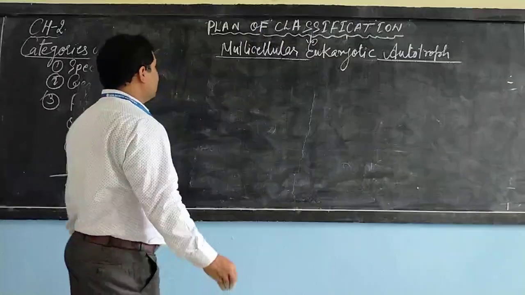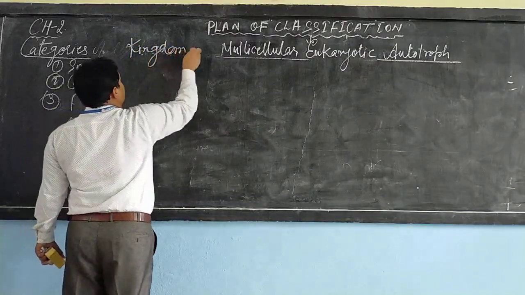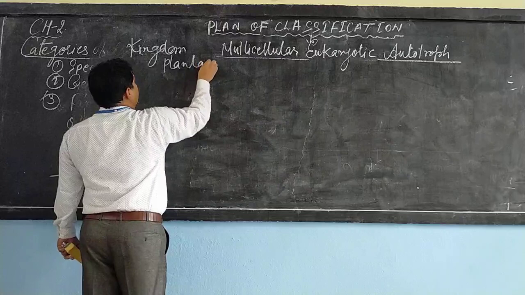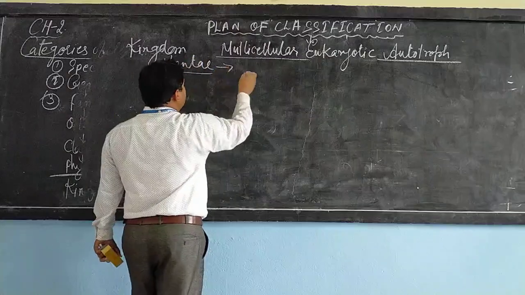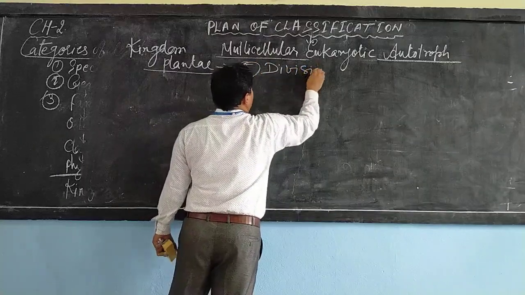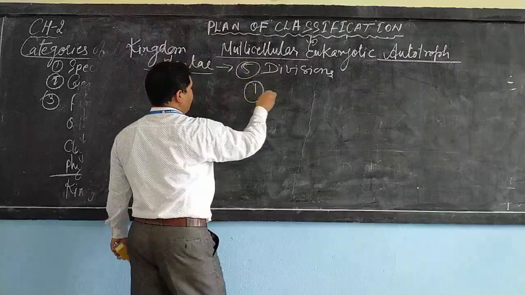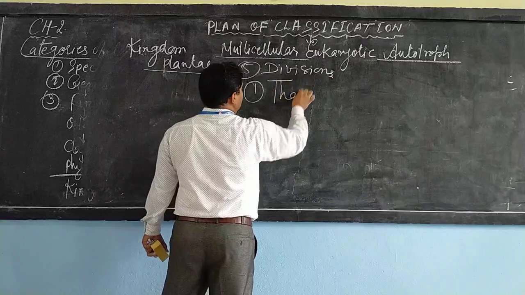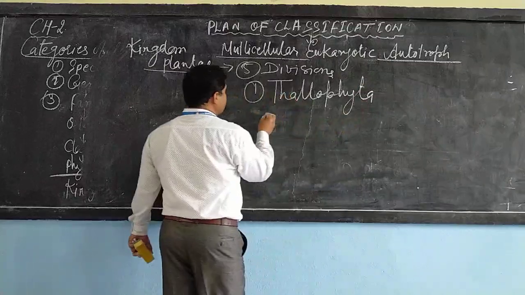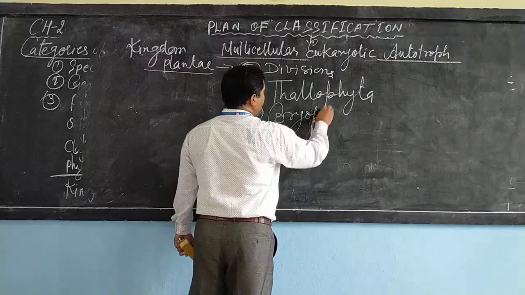So let us see kingdom plantae. It is further divided into five divisions. These five divisions: first comes Thallophyta. Second is the Bryophyta.